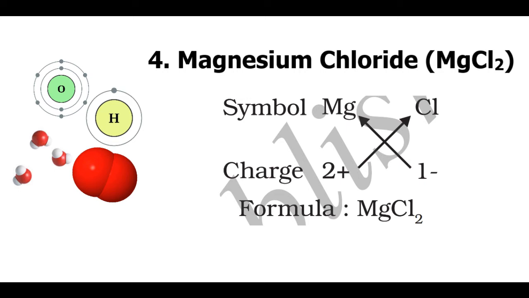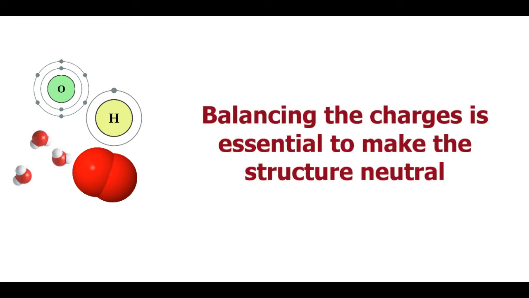The formula MgCl2 has charges balanced as there are 2 chlorine ions present which make the presence of negative ions also 2. Balancing these charges is essential to make the structure neutral. However, in the formula, the charges are not indicated.